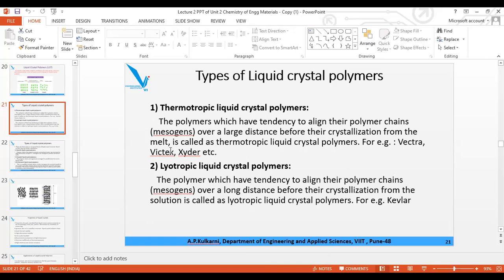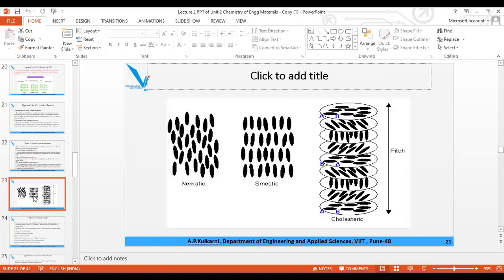So thermotropic is during the melting and lyotropic is during the solution phase. Only remember: during the molten state and during the solution state, means during heating and after heating is done. Are you clear now? Yes, ma'am.